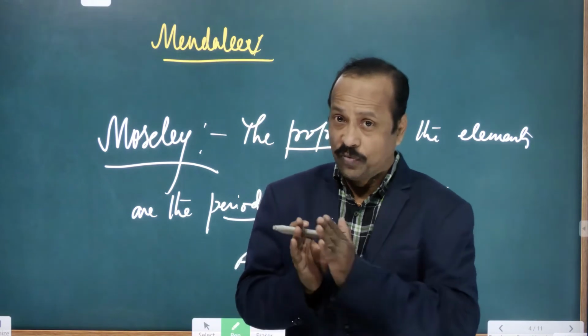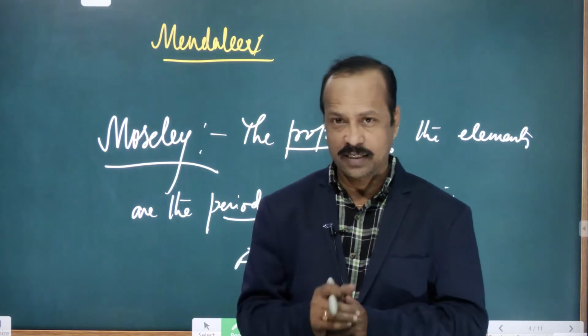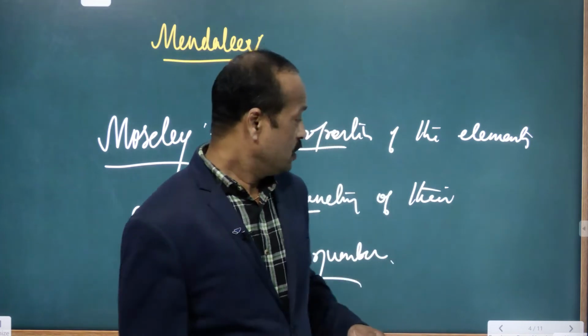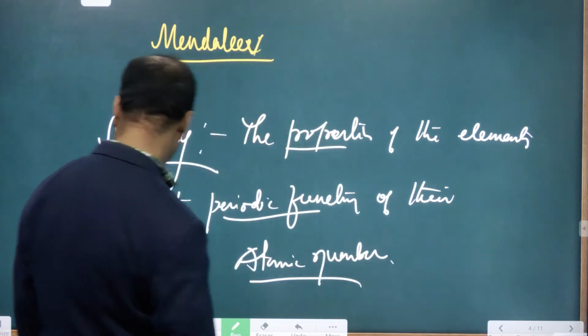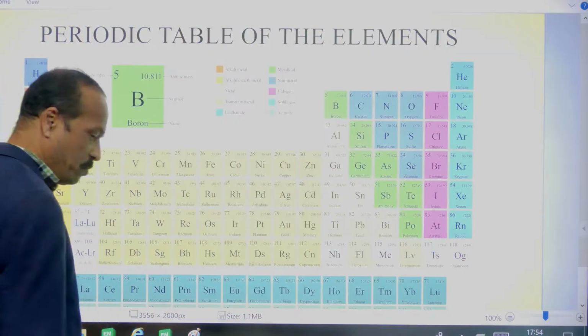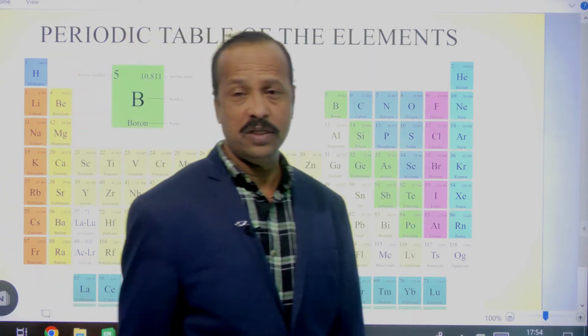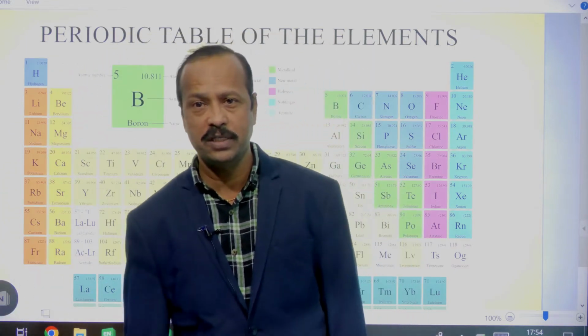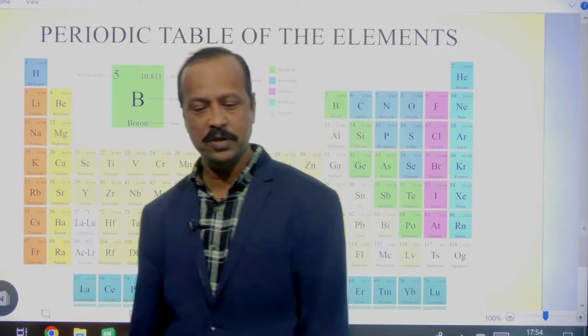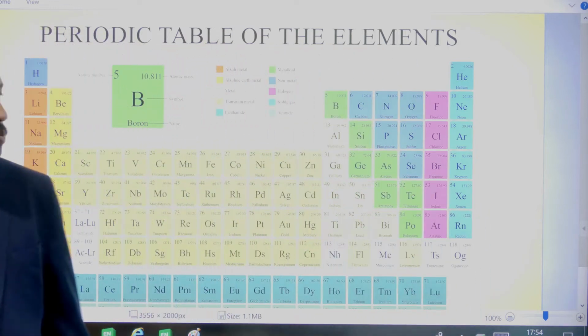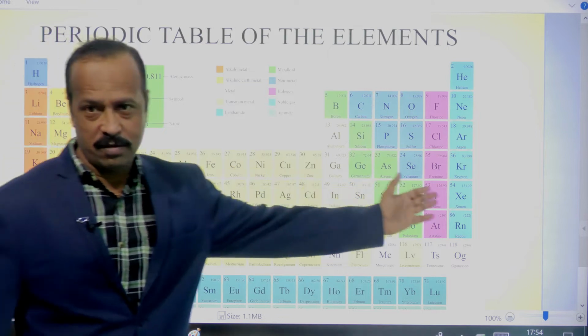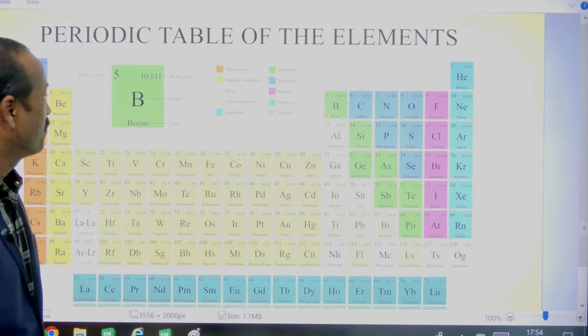Okay. So from here our actual lesson starts, that's called the modern periodic table. So see students, here this is the modern periodic table. Can you see it on the screen? This is very long from here to there, no? So it's a very long periodic table.